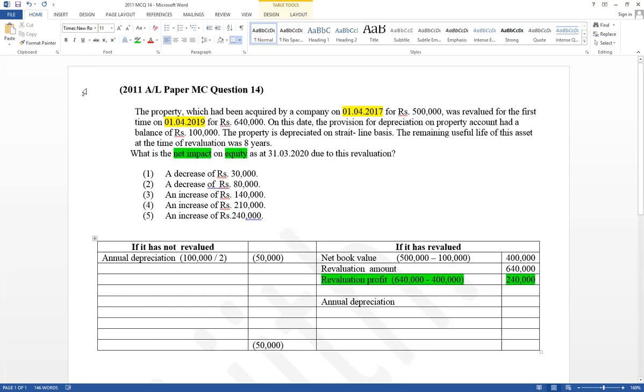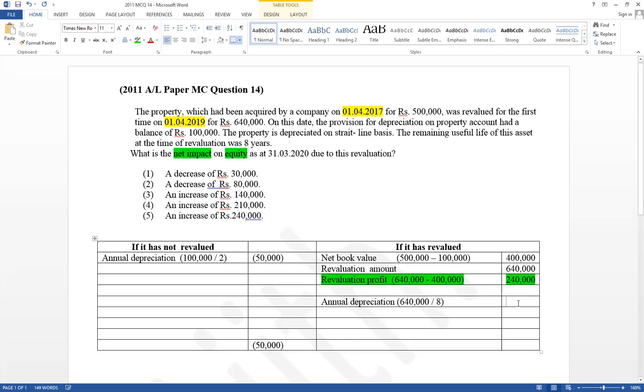And it has given revaluation at the beginning of the year. As at 31st March 20, for net impact on equity, annual depreciation also should be considered. Revaluation is given at the beginning of the year. After revaluation, annual depreciation should be calculated based on revaluation amounts. It has not given residual value. Therefore, revaluation amount divided by remaining useful lifetime.